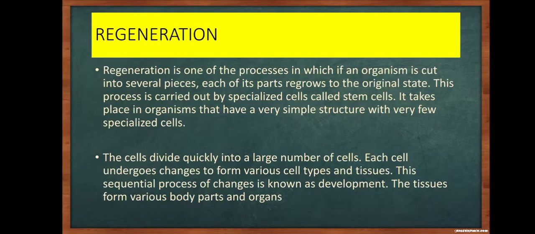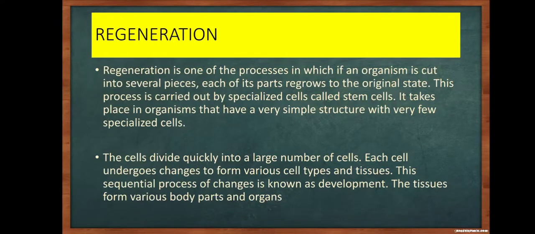What is regeneration? Regeneration is one of the processes in which if an organism is cut into several pieces, each of its parts regrows to the original state. This process is carried out by specialized cells called the stem cells. It takes place in organisms that have a very simple structure with very few specialized cells. The cells divide quickly into a large number of cells.